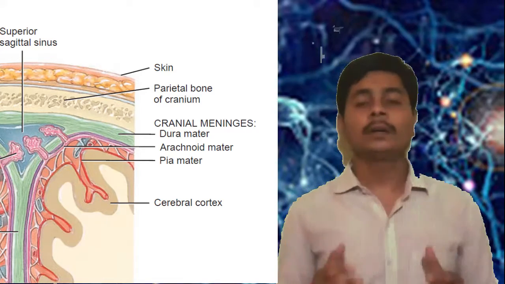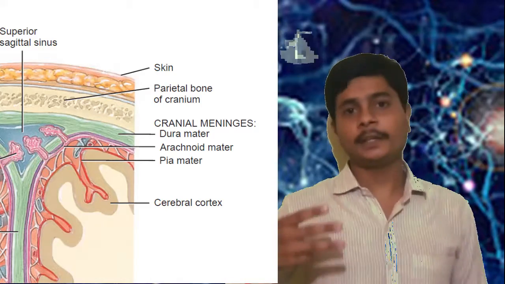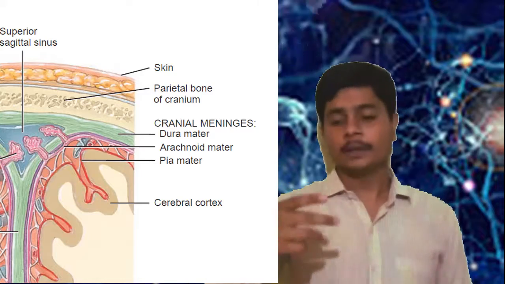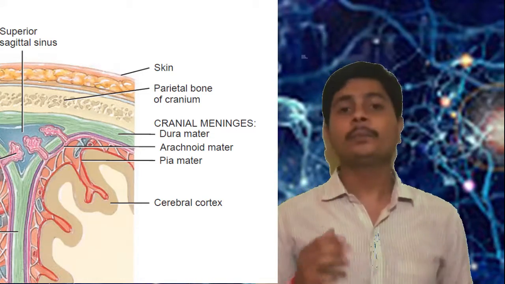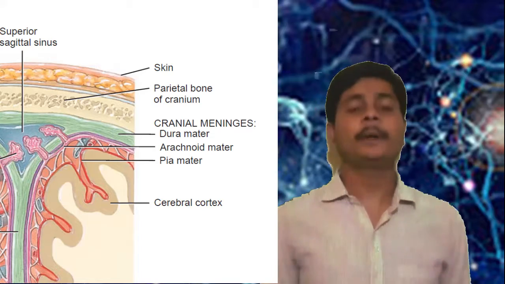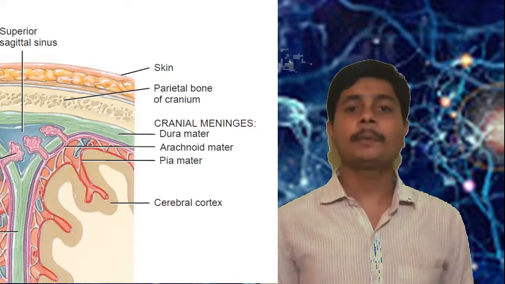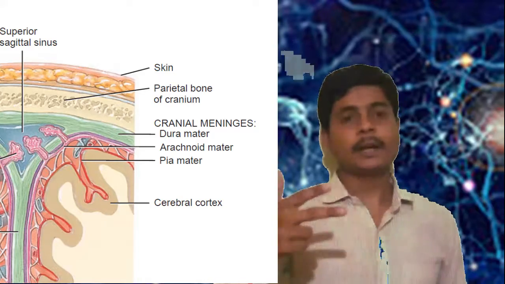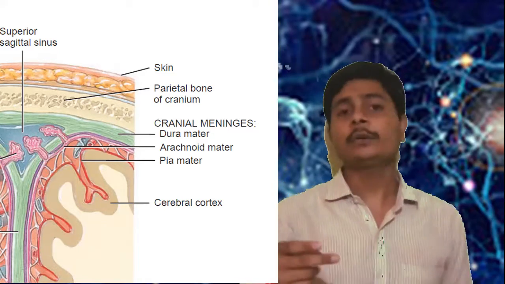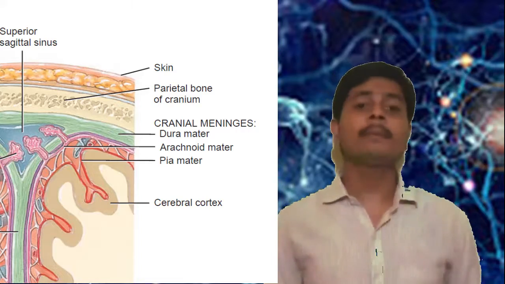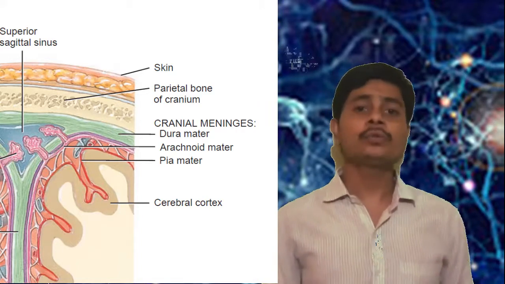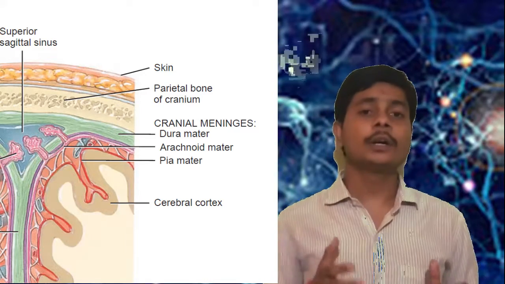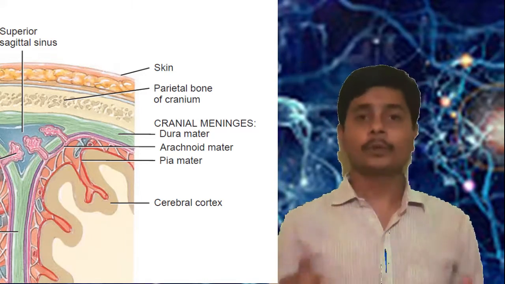Meninges are mainly divided into three layers. First is the dura mater, then the arachnoid mater, and the pia mater. Of them, dura mater is the toughest layer of the meninges, which has a fibrous structure. Below the dura mater is the arachnoid mater. Arachnoid mater has a spider web-like structure, which is also nutritive in function and provides protection below the dura mater.